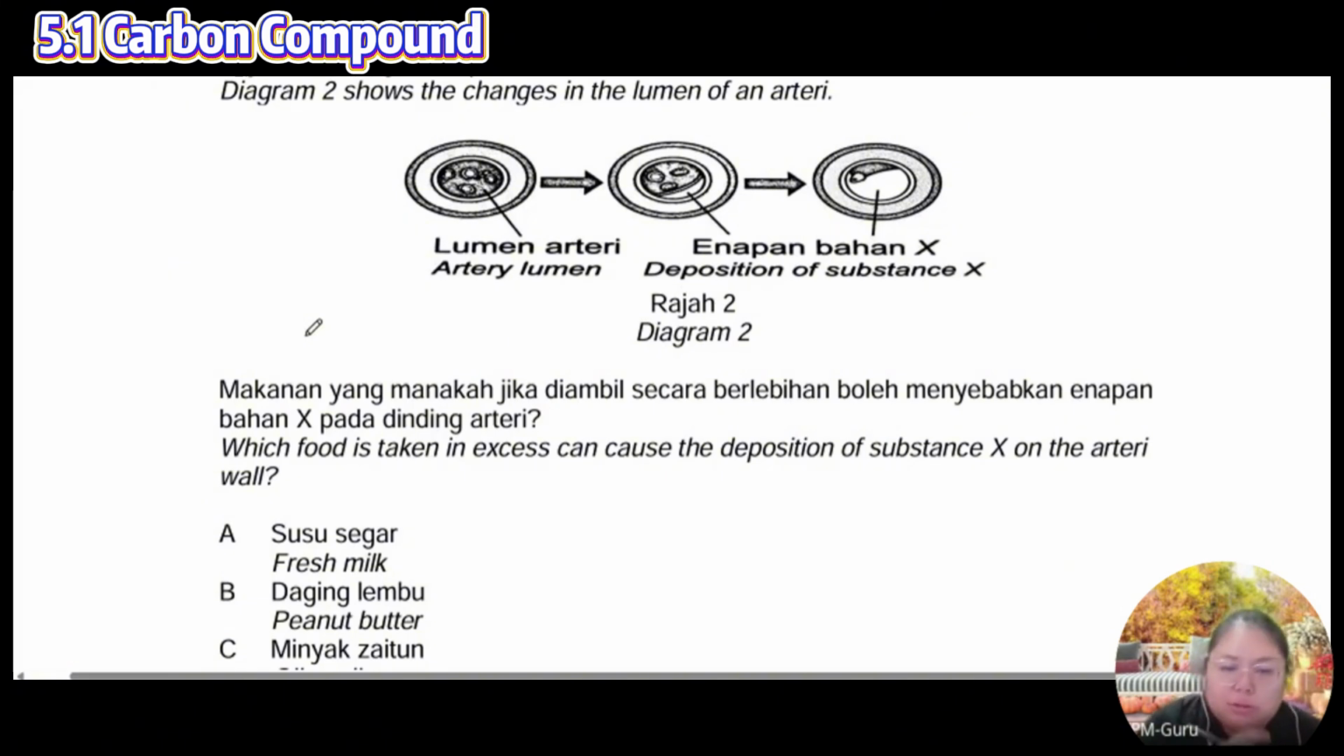Number 4. Okay, they say this one is an artery lumen. This one is a decomposition for the substance. So the substance blocks the lumen already. Okay, the changes in the lumen and artery. Which food that we take can cause this? The substance acts on the artery wall.